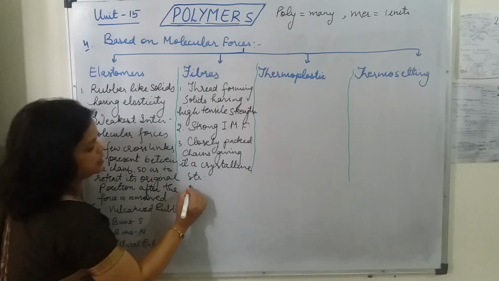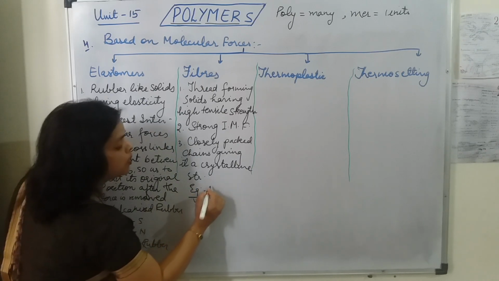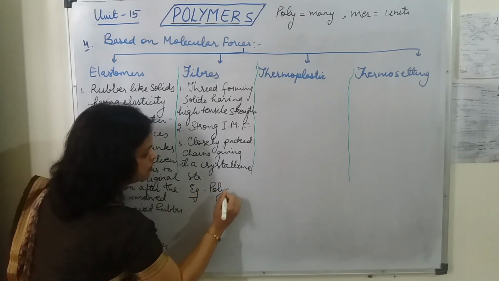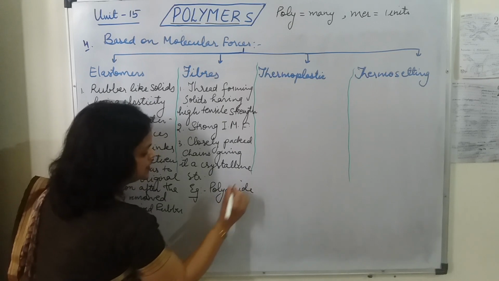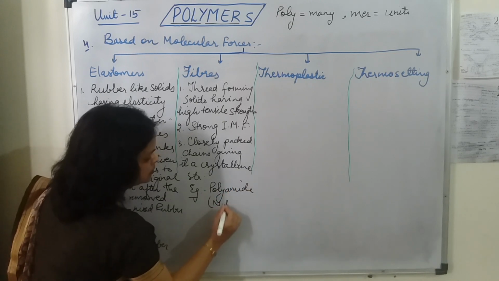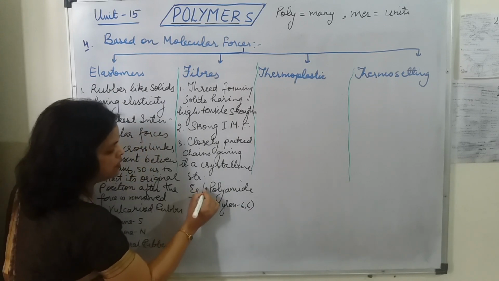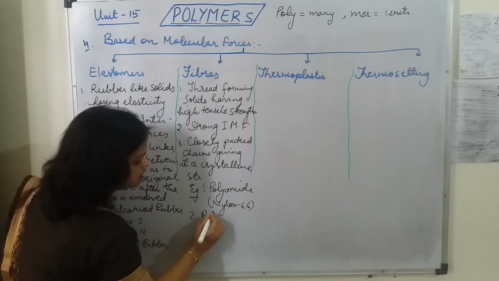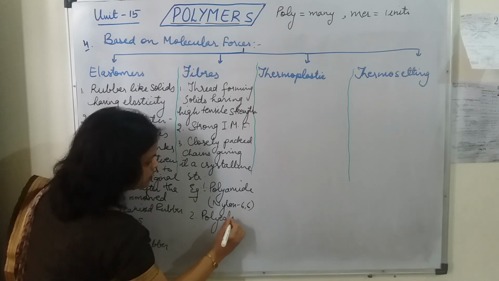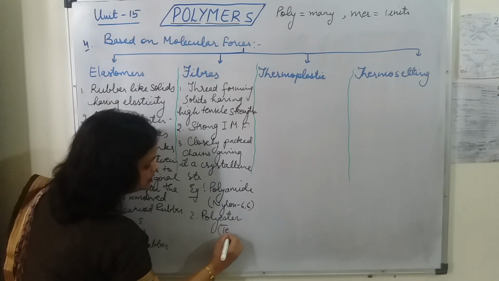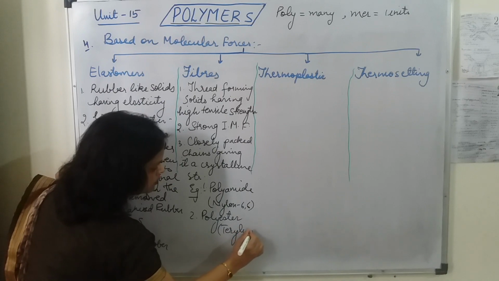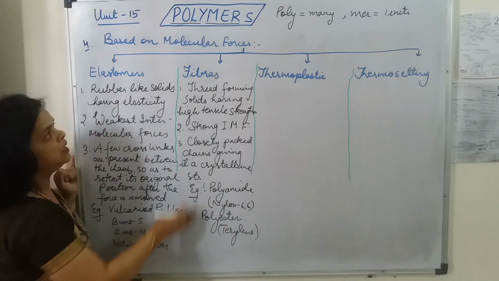Here we can take the example of polyamide, that is nylon 6,6, or the example of polyester, that is terylene. So various examples you can write in the fibers.